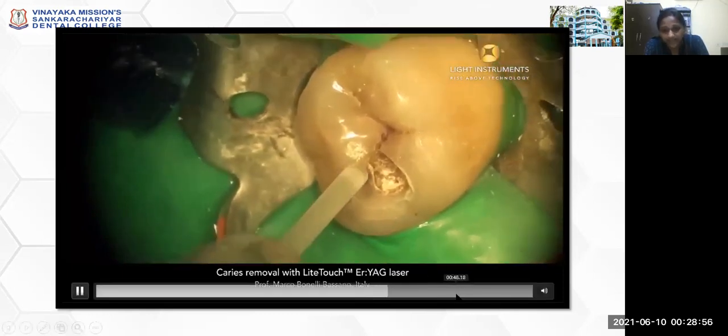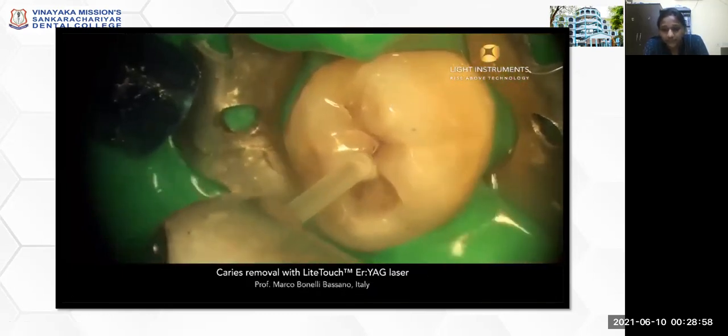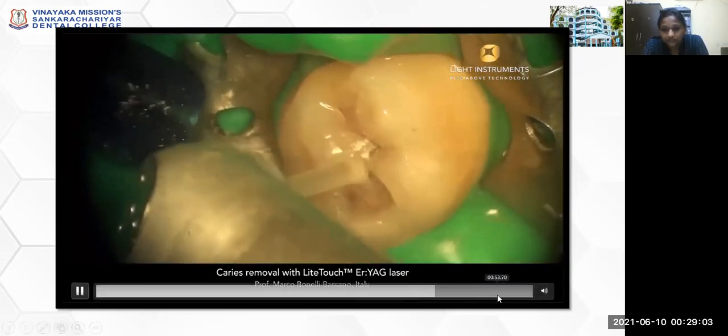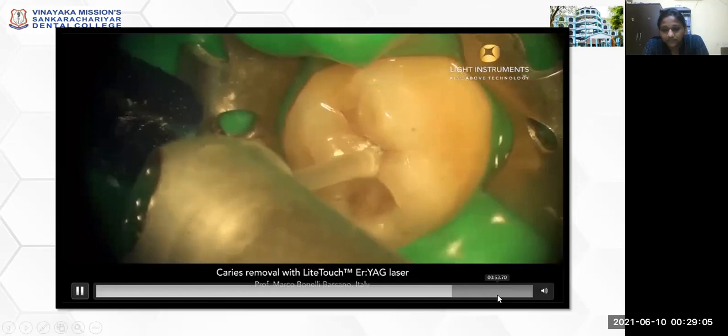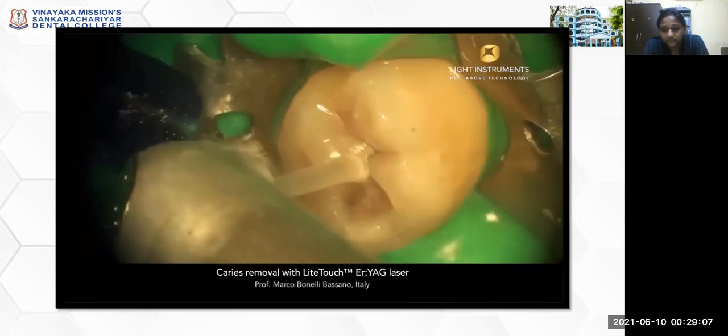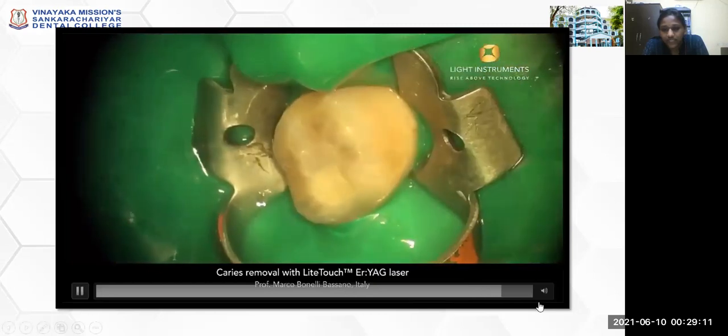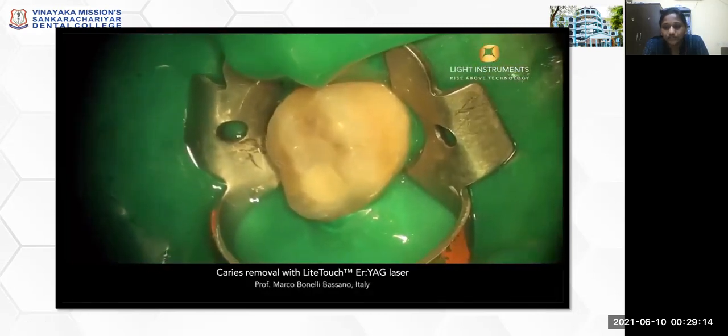So this is an erbium YAG laser that is being used here. This is followed by the restoration.